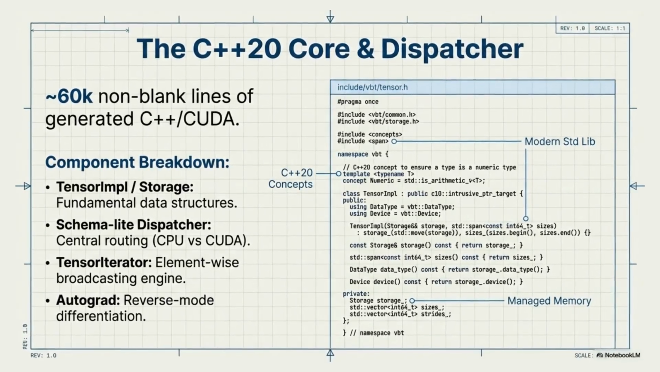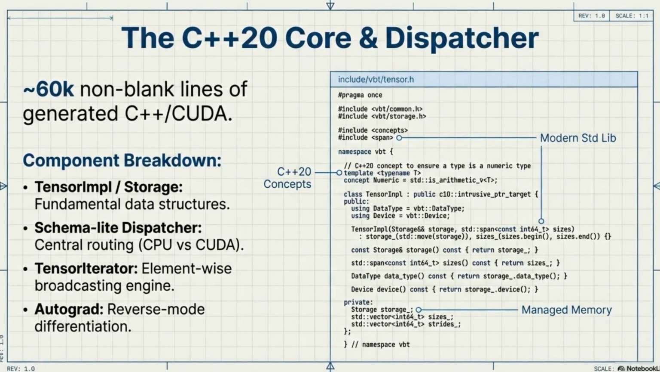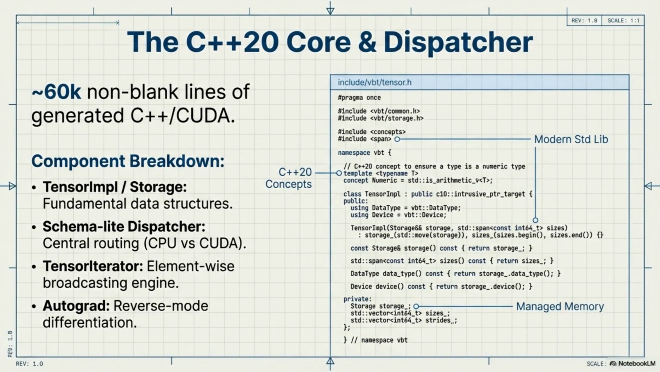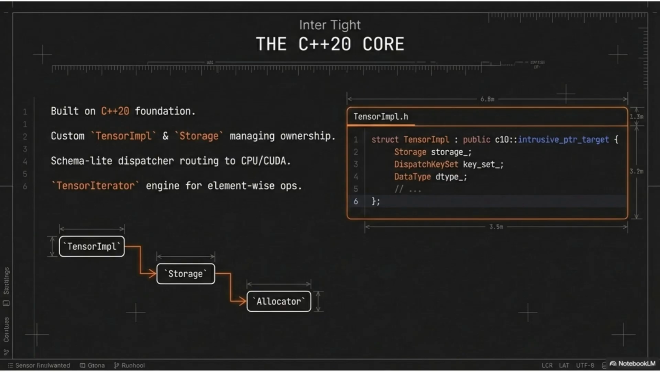Now we're at the heart of the system, the C++20 core and dispatcher. This isn't glue code. It's roughly 60,000 non-blank lines of generated C++ and CUDA, and at the center of it is TensorImpl. TensorImpl doesn't own data. It's a view over reference-counted storage. Storage owns memory. TensorImpl defines how that memory is interpreted. It carries sizes, strides, dtype, device, and storage offset. That means tensors can represent contiguous buffers, non-contiguous views, slices, or strided layouts, all without copying memory.